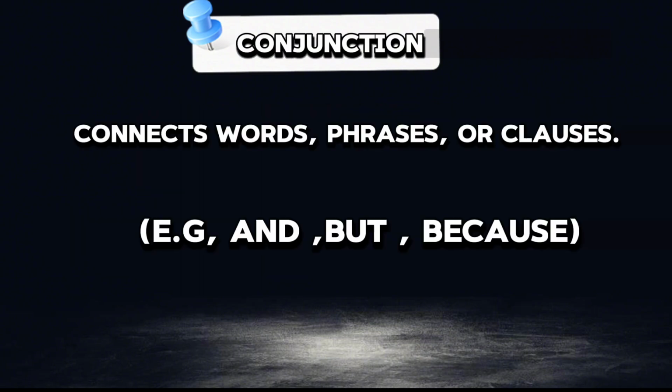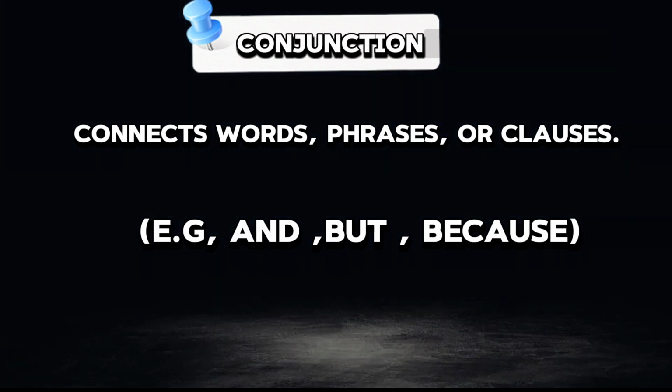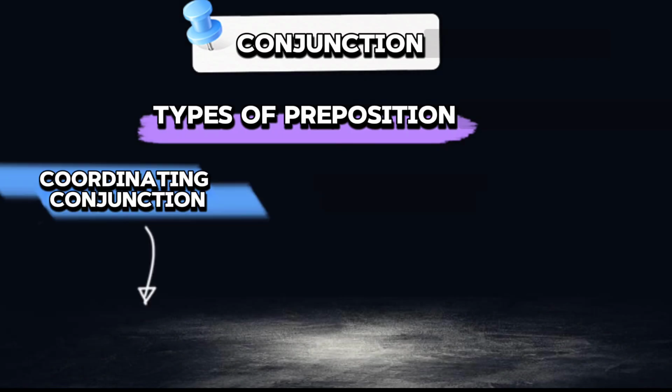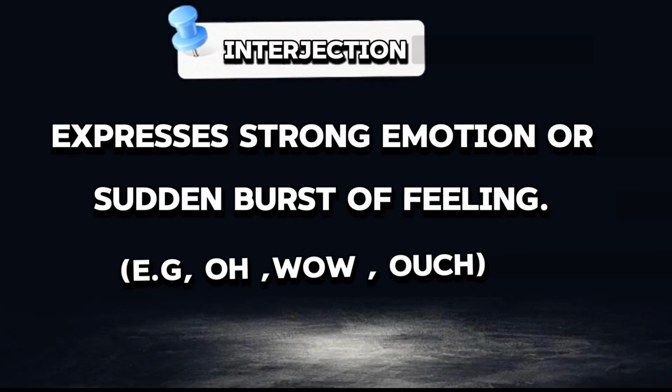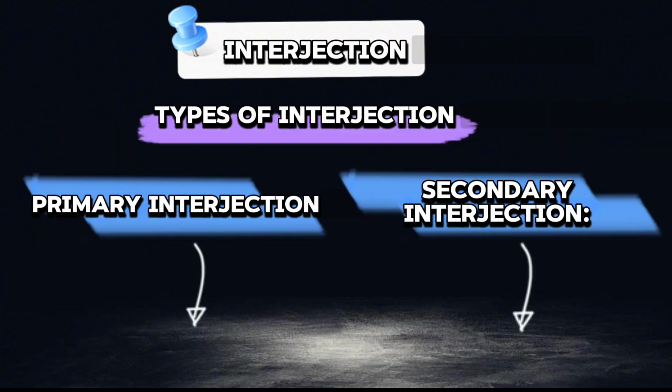Conjunction. A conjunction connects words, phrases, or clauses. For example, and, but, and because. Conjunctions have 3 types. Interjection. An interjection expresses strong emotions or a sudden burst of feeling. For example, oh, wow, and ouch. Interjections have 2 types.